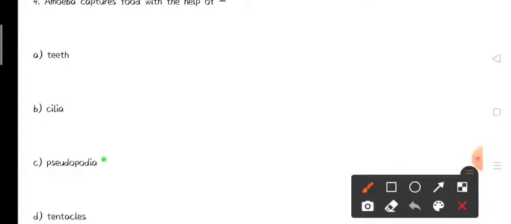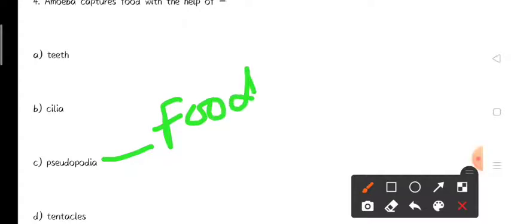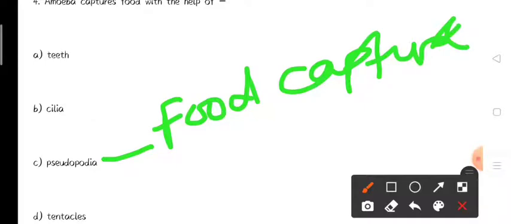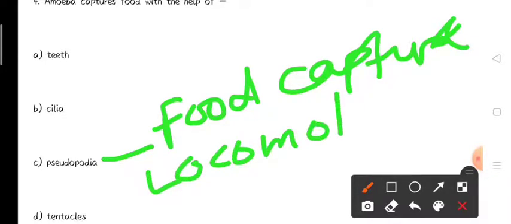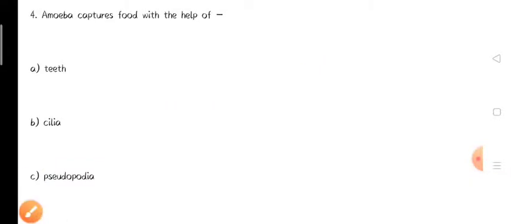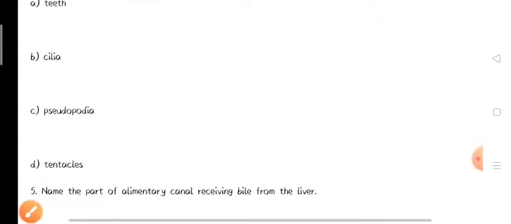In amoeba, pseudopodia is the structure responsible for food capture and locomotion. So pseudopodia is the correct option, that is option number C, for the given question: amoeba captures food with the help of.